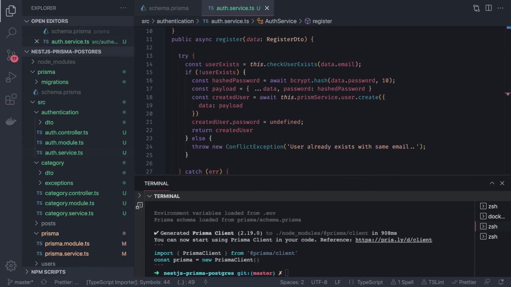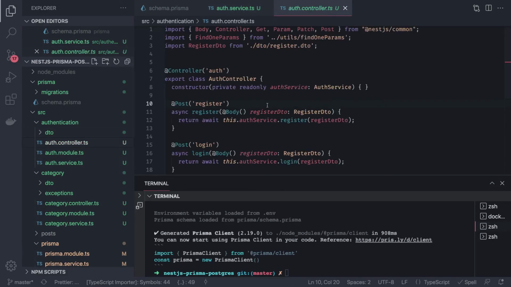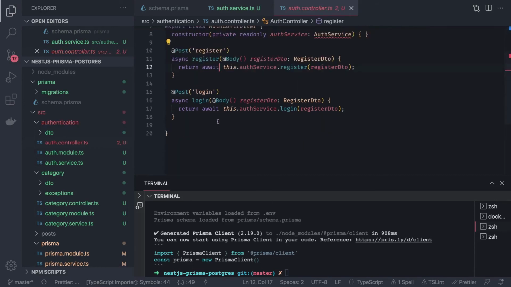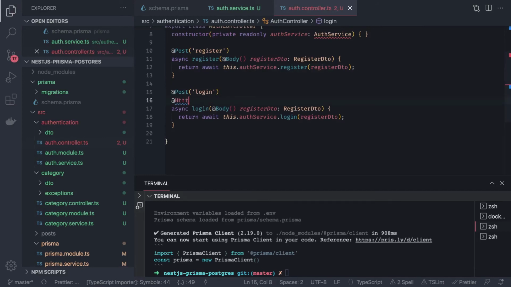Now we can think about how we are going to do the login. So login will go to the controller. The login will be a little different, because register is an open API. In the login, we first have to check the user and all these things. So this is going to return an HTTP code. Also, you can define this on all the controllers, HTTP code 200, and this is the post for login, and here we are getting the login data.